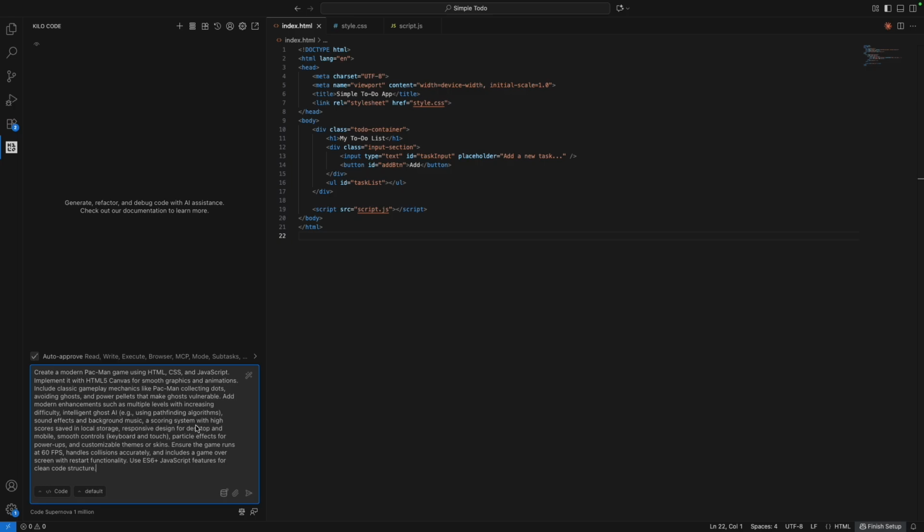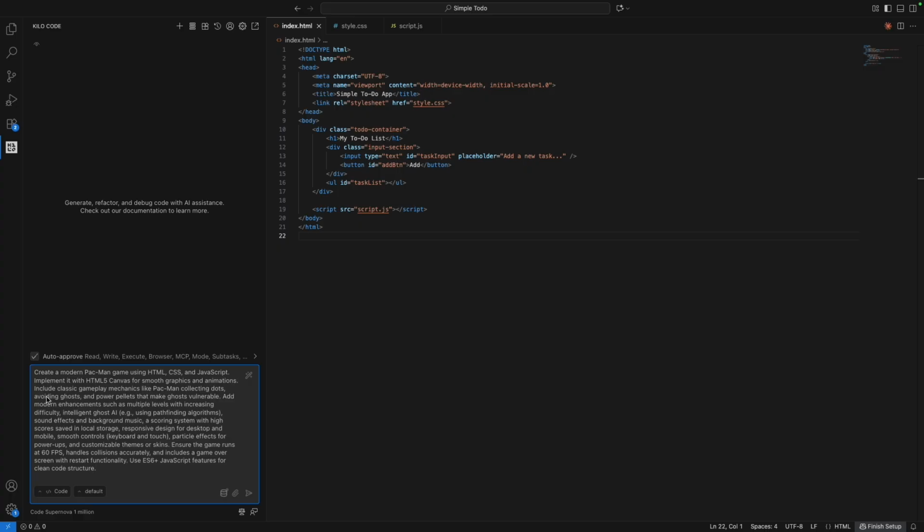Add modern enhancements such as multiple levels with increasing difficulty, intelligent ghosts, for example using a pathfinding algorithm, sound effects and background music, a scoring system with high scores saved in local storage, responsive design for desktop and mobile, smooth controls, particle effects for power ups, customization, themes or skins, ensure the game runs at 60 FPS and handles collisions accurately, and includes a game over screen with restart functionalities. Use ES6 plus JavaScript features for clean code.